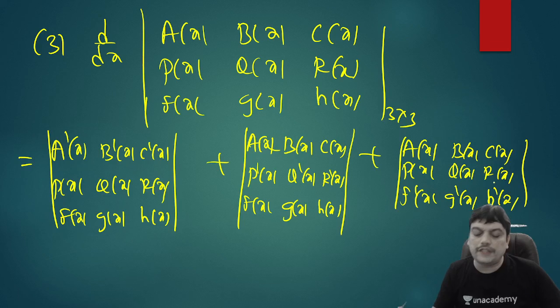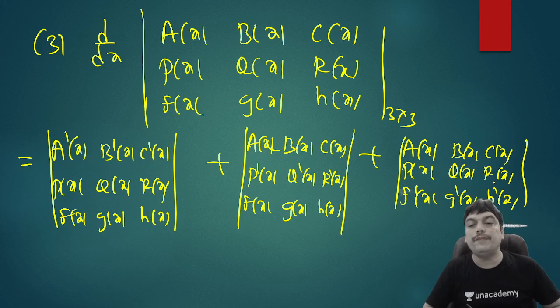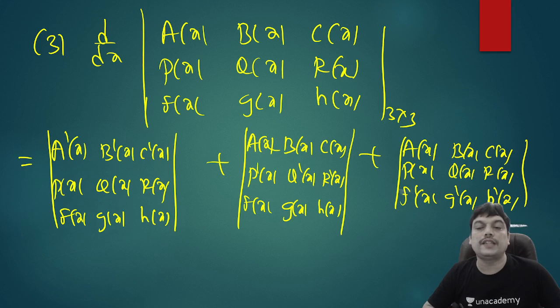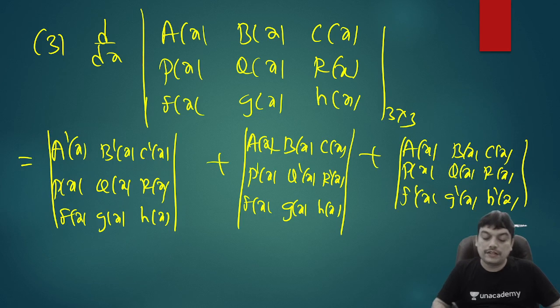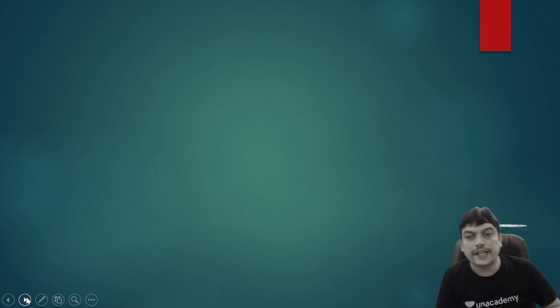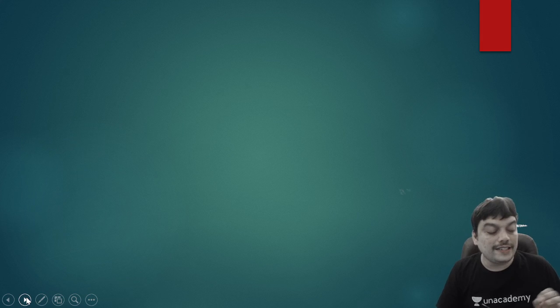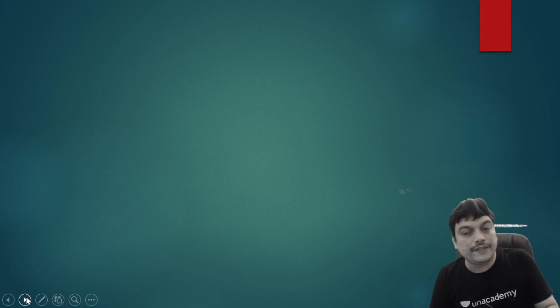In the first determinant, differentiate the first row, write the other 2 rows the same. In the second determinant, differentiate the second row, write the first and third rows the same. In the third determinant, differentiate the third row, write the other 2 rows the same. This is how you find the derivative of a determinant. So I'll just take one problem on this and we can conclude.